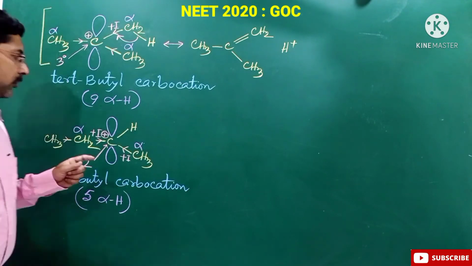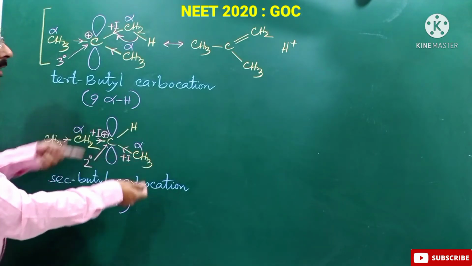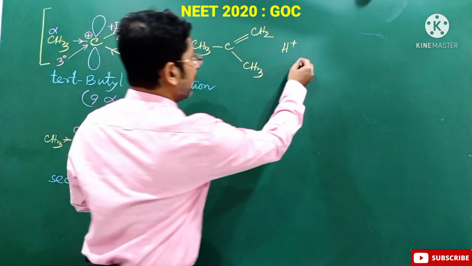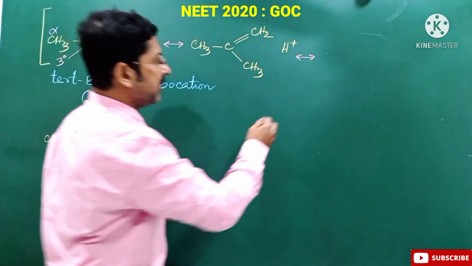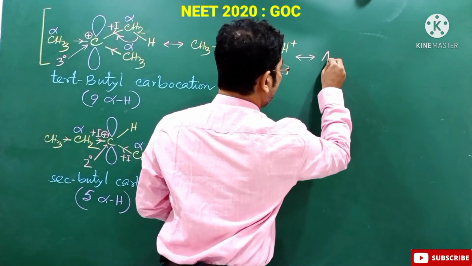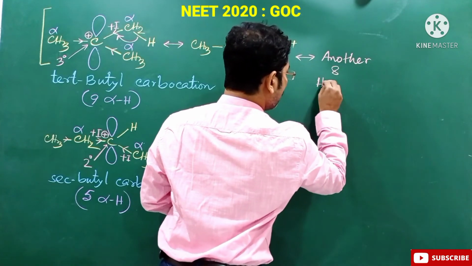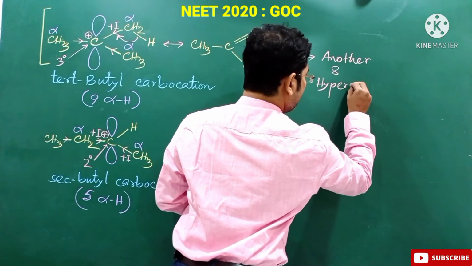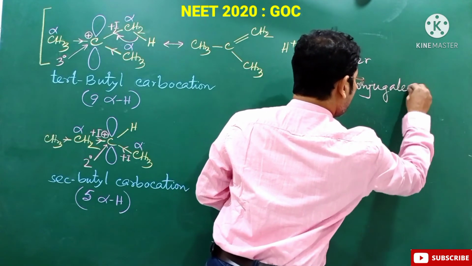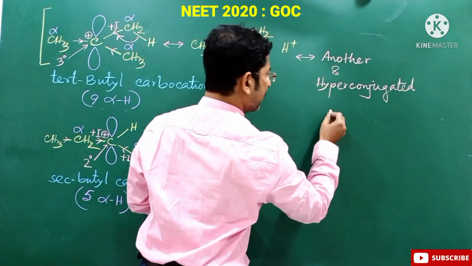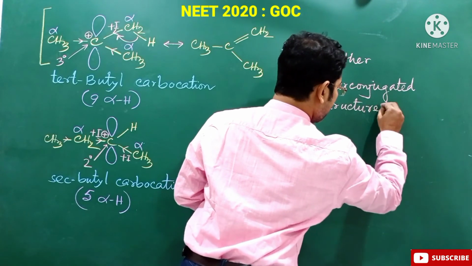So there are 9 alpha hydrogens, so 9 hyperconjugated structures are possible. So we can write another 8 hyperconjugated structures.